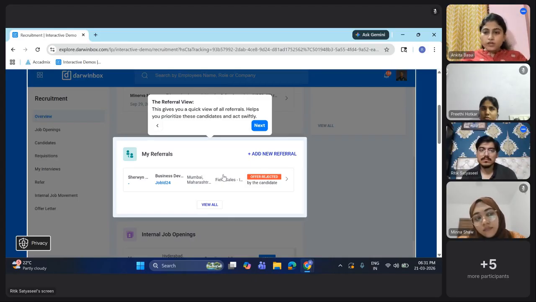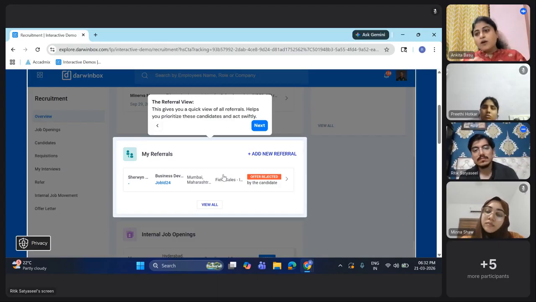Now employees always have friends, and definitely if an employee refers someone, they also get some benefits, and those are monetary benefits. Let's say if you refer your friend and your friend gets shortlisted, you may get 10,000 or 20,000, based on the amount the company has decided. So definitely people go ahead and refer their friends. Their friends also get the job, and they also get 10, 20,000.